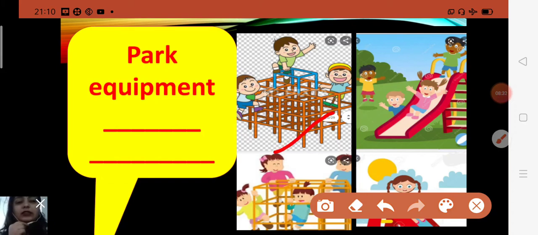Now second, you can see this is the picture of what? It is a large frame made of bars that children can climb on for enjoyment. So it is called a jungle gym. What will you write? Jungle gym. JUNGLE, jungle, and GYM, gym. So children, there you will write only 2 park equipment. And already I have explained many park equipment like jungle gym, seesaw, slide, swing. Okay, so only 2 you will write there.